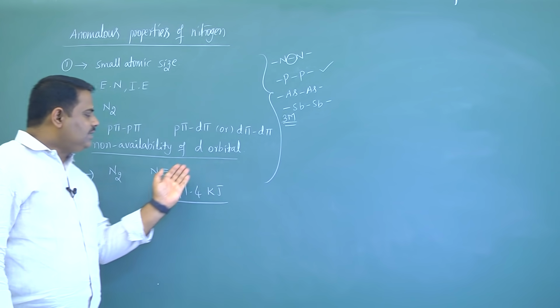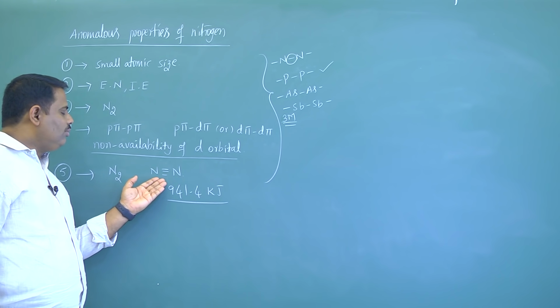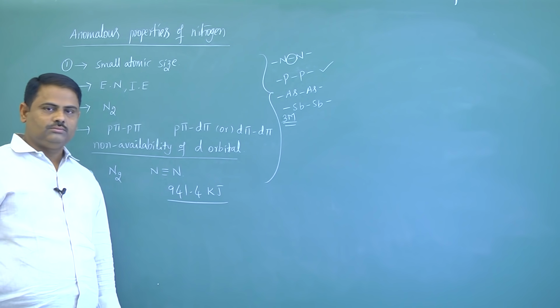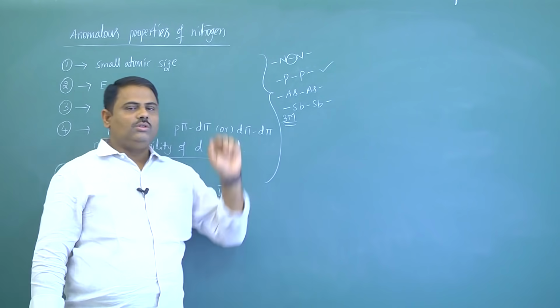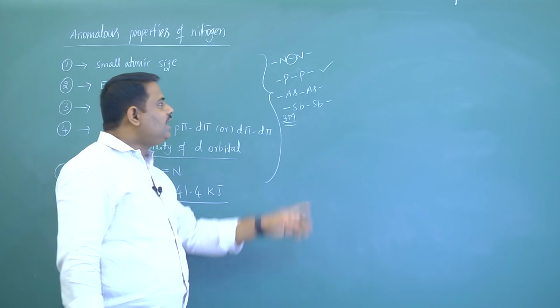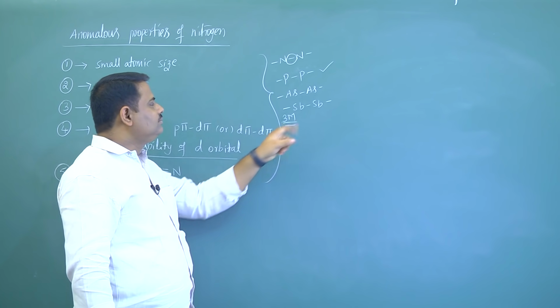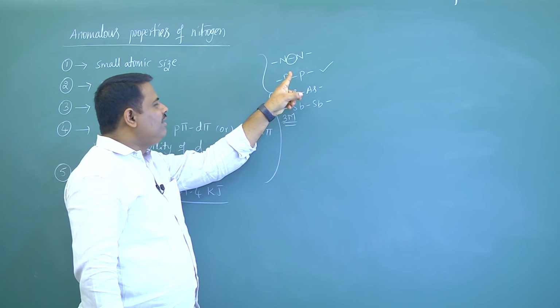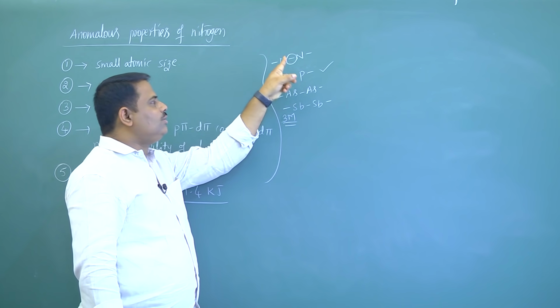Now in the elemental state, nitrogen has a triple bond, that's why its bond dissociation energy is more. But in the compound state, when they are forming single bonds, the single bond dissociation energy is more for phosphorus than nitrogen.